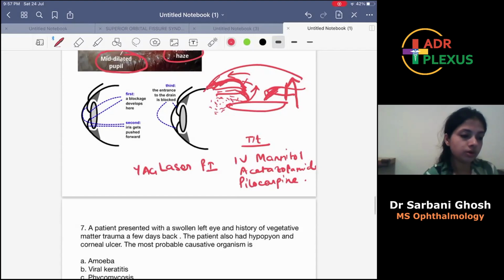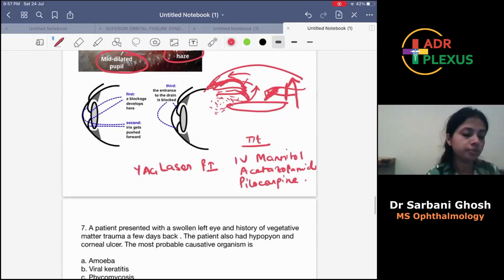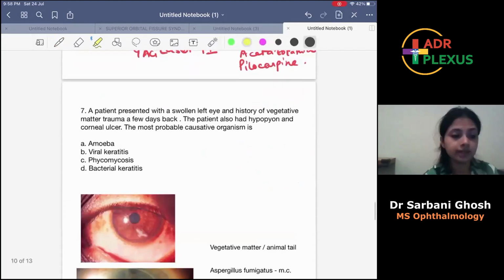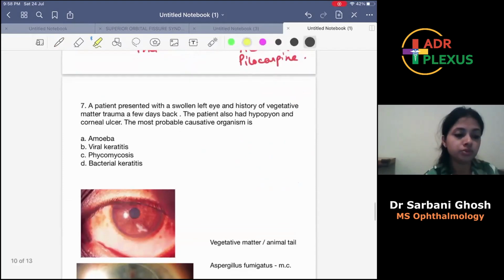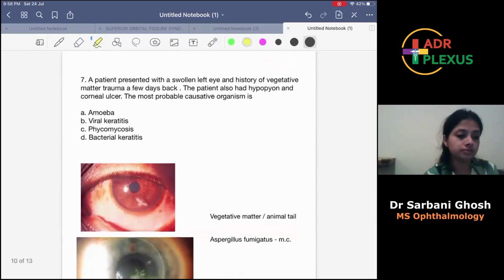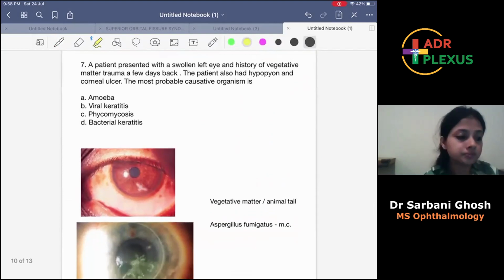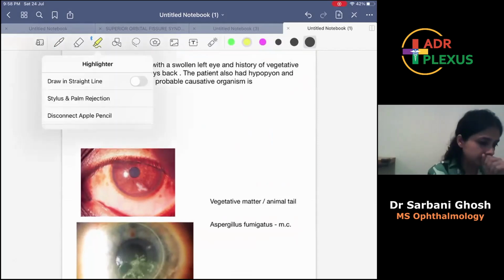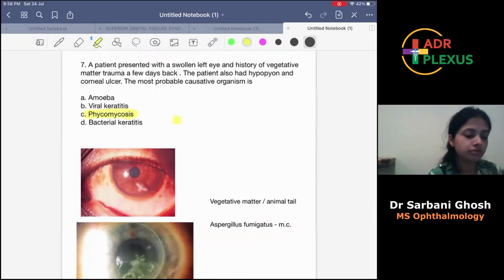So now coming to the next question, question 7. A patient presented with a swollen left eye and history of vegetative matter trauma a few days back. The patient also has hypopyon and corneal ulcer. The most probable positive organism is amoeba. Option A, viral keratitis, phycomycosis, bacterial keratitis. The answer will be phycomycosis. That is fungal corneal infection.